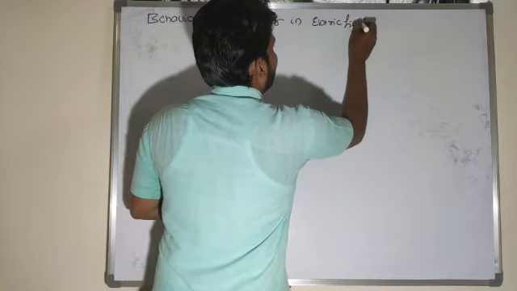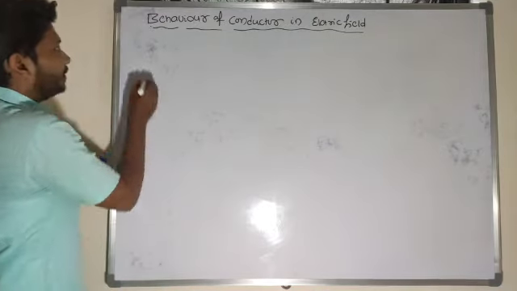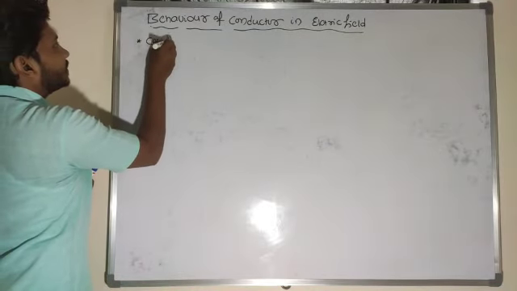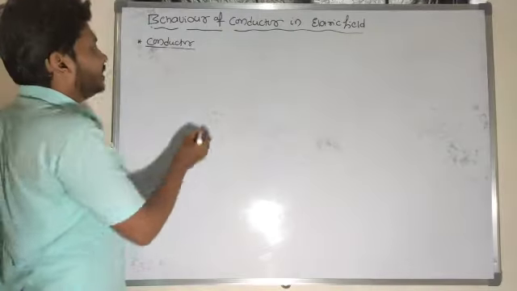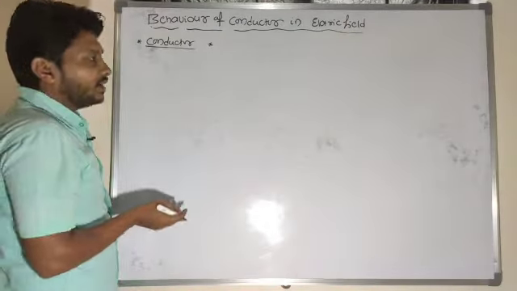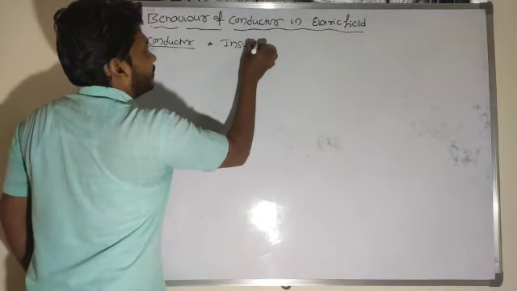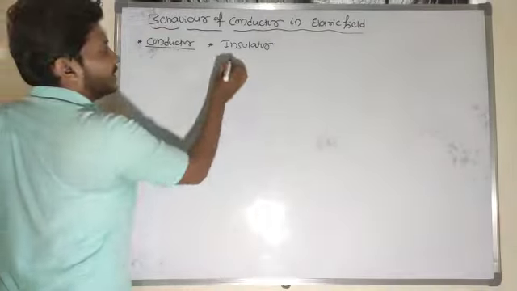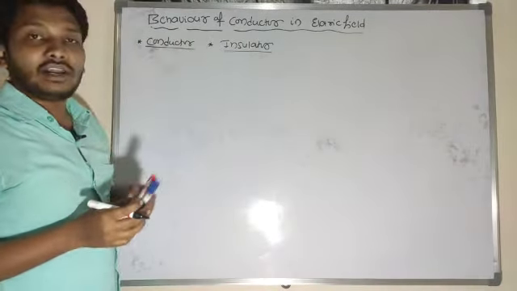We know the meaning of a conductor: the metal which allows current to pass through it I will name a conductor. And the insulating material is the metal which does not allow current to pass through it.